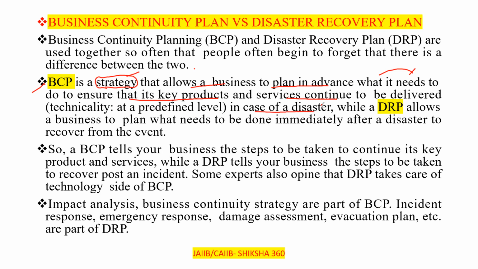Clear? Sometimes there is some emergency condition or some disaster, so we can continue our business. That comes under the business continuity plan.